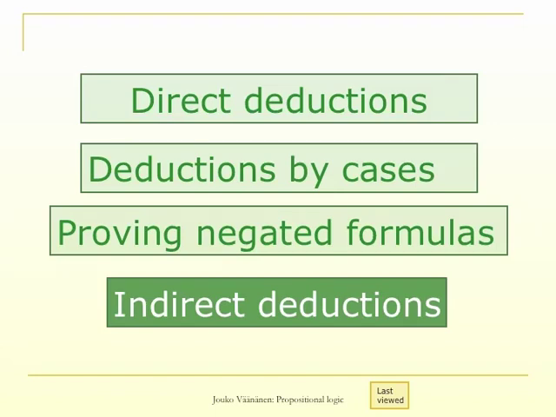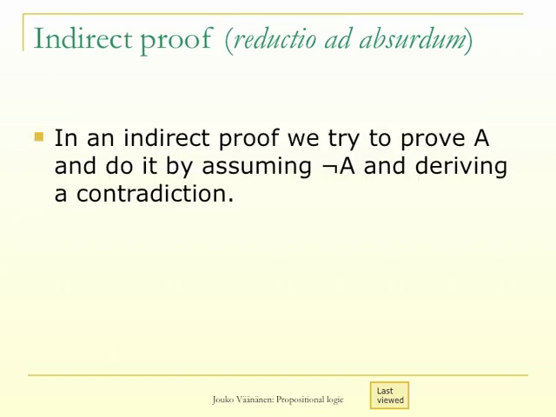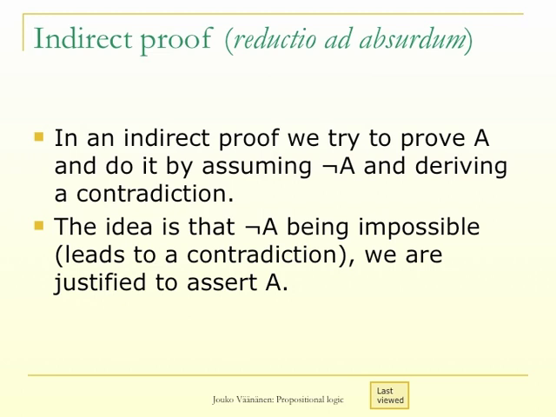The toughest deductions are the indirect deductions that we shall now introduce. These deductions are called indirect because during the deduction we make a temporary assumption which seems to come out of the blue. In a typical indirect proof, often called reductio ad absurdum, we want to prove A and start by making the temporary assumption not A. If we can now derive a contradiction, we know intuitively that A must be true as not A leads to a contradiction.